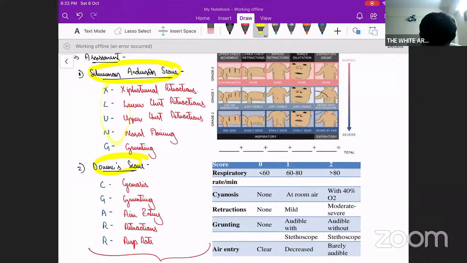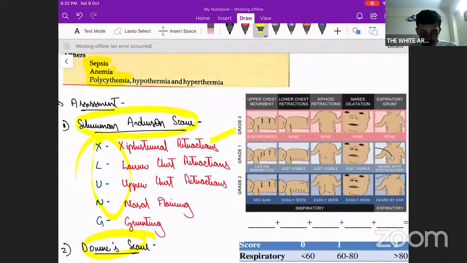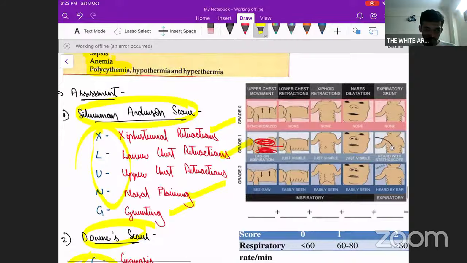And what are the components? This can be remembered by a simple mnemonic. For Silverman-Anderson scoring, it is called X LUNG. So it includes external retraction, okay, lower chest retractions. Lower chest retractions is nothing but the retraction below the mid-axillary line. After drawing this mid-axillary line, whatever retractions are below it, that is called lower chest retractions. Whatever is above, it is called upper chest retraction. Next is nasal flaring, and finally G for grunting. Based on these parameters we grade respiratory distress by the Silverman-Anderson score.